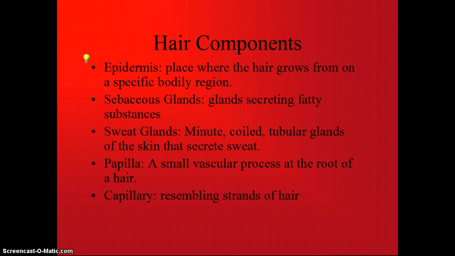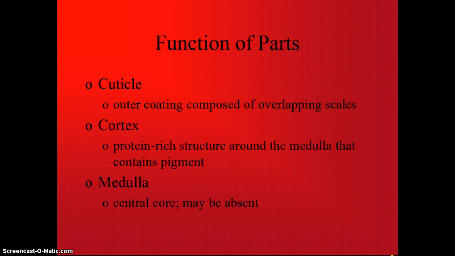Hair components. Epidermis. This is the place where the hair grows from on a specific bodily region. Sebaceous glands. These are glands that secrete fatty substances. Sweat glands. These are minute, coiled, tubular glands of the skin that secrete sweat. Papilla. A small vascular process at the root of a hair. Capillary. Resembles strands of hair.